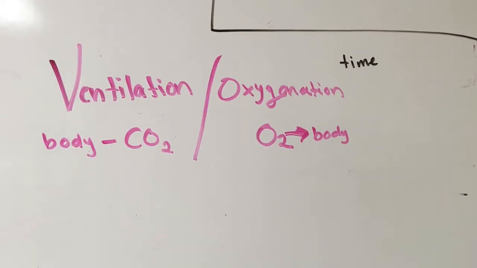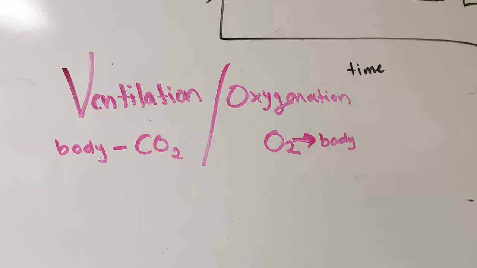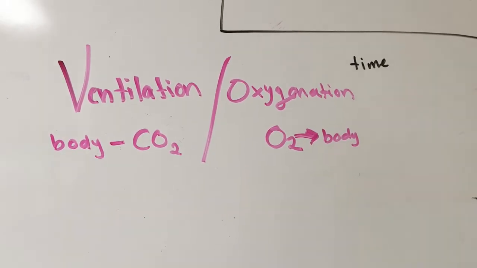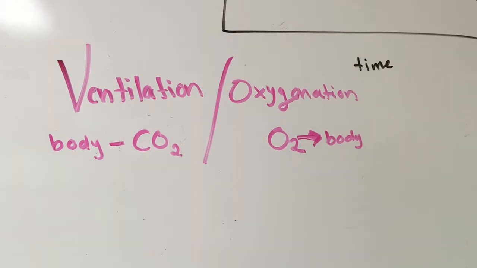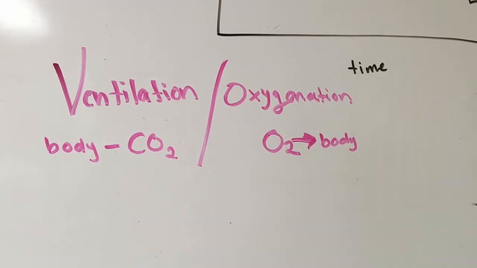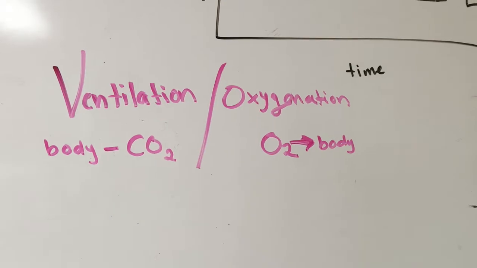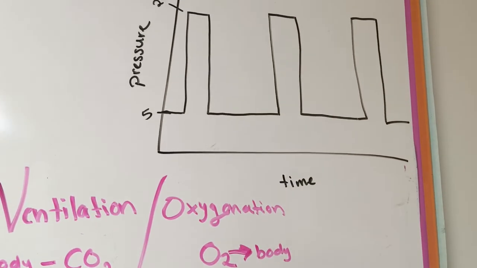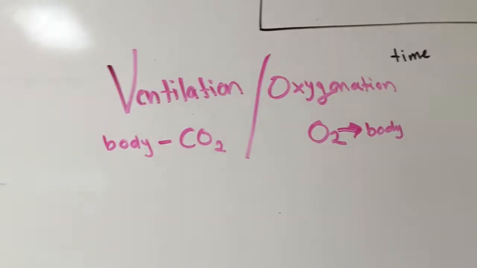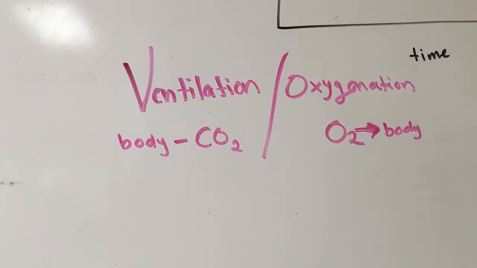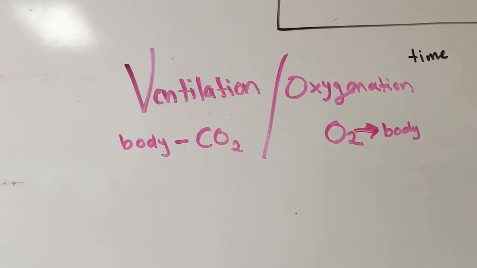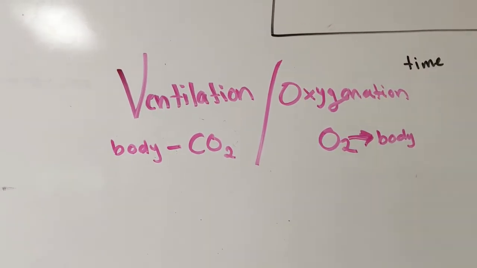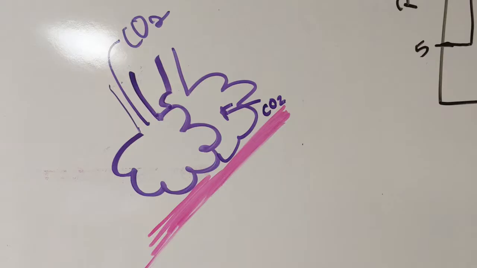Okay, so now to talk about ventilation. So oxygenation, which we discussed, is oxygen going to the body, into the blood, to the tissues. And that's going to be affected by our FiO2 and our mean airway pressure, the average pressure that we're giving this baby continuously. So the next concept that we'll talk about is ventilation, and that's getting CO2 out of the body, another important part of breathing.